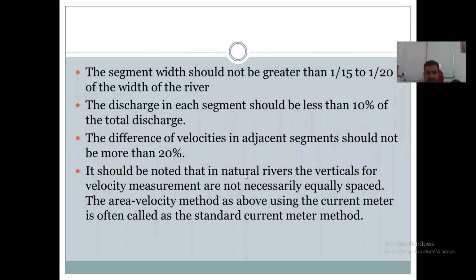In this, the current meter is used for measurement of the velocity. Therefore, this method is also called the standard current meter method. This area velocity method is also called the standard current meter method because in this we use the current meter for measurement of the velocity of flow. Therefore, it is called the standard current meter method.